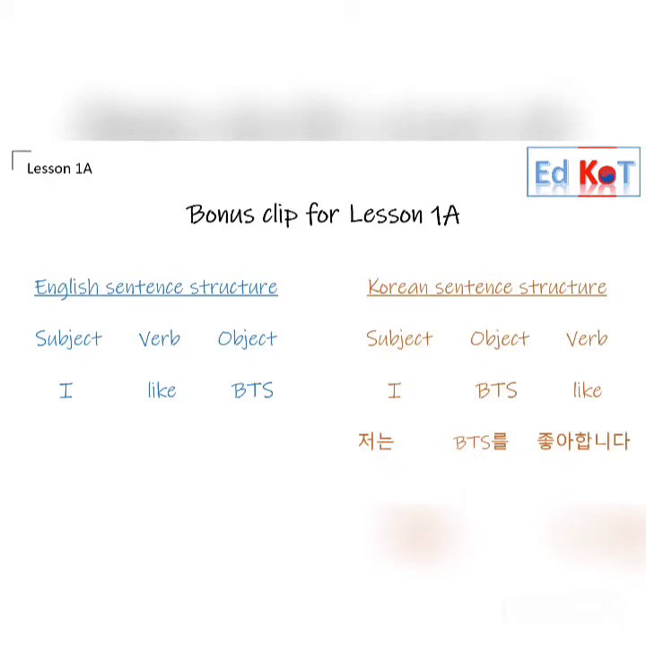In lesson 1A, we didn't cover object. We only covered subject particle and be verb. In Korean, there are many particles. These are called particles. Native Koreans tend to drop particles when they speak because of this quickly, 빨리 nature of Korean people. But as a Korean learner, I highly recommend you to learn the proper way.